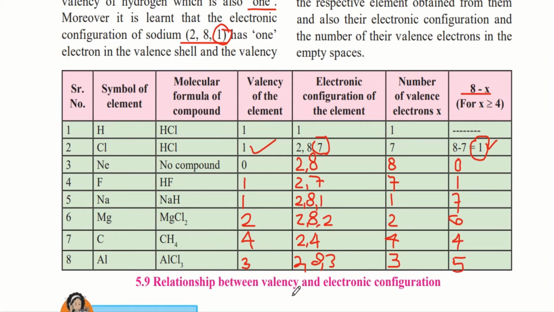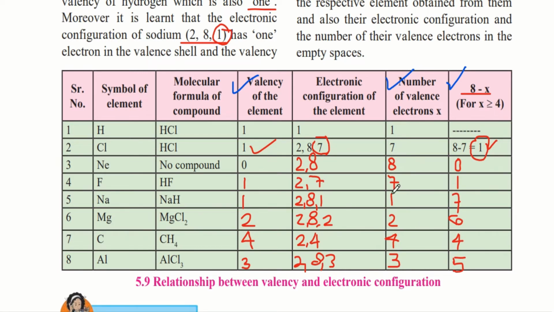So what do we learn from this table? Very carefully now, just concentrate on these 3 columns. In these 3 columns, we have been given the valency of the element, the number of valence electrons, and that number of valence electrons after subtracting from 8. So first just concentrate on these 2 columns.